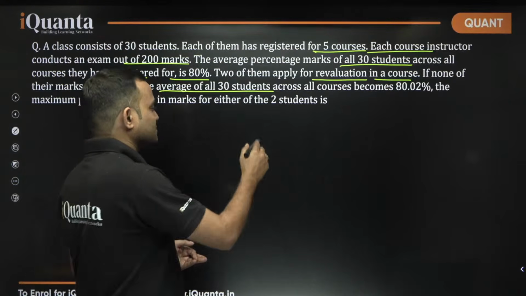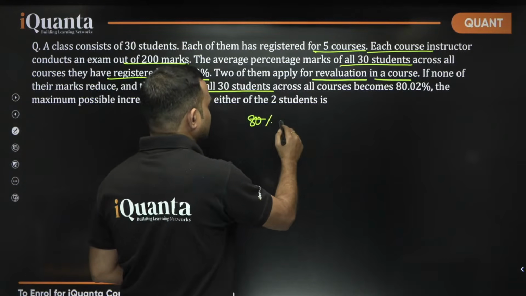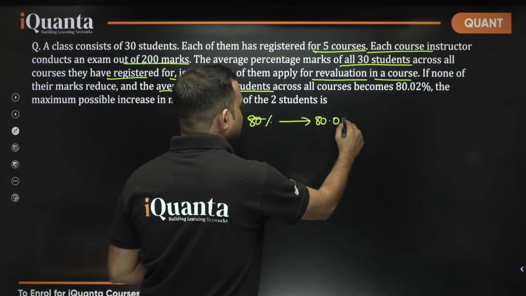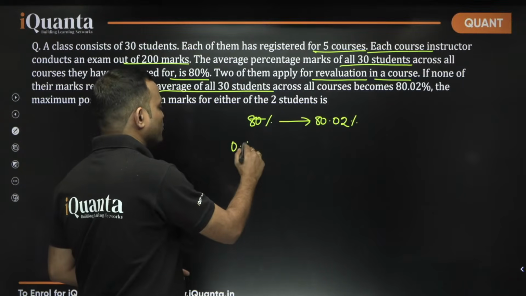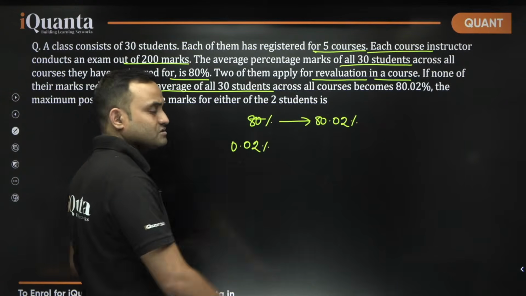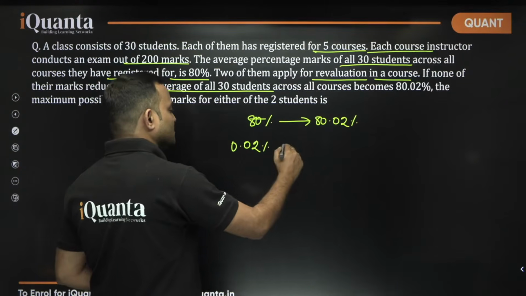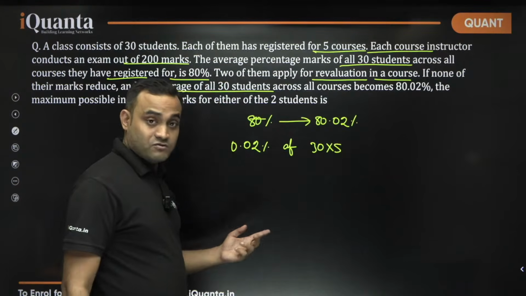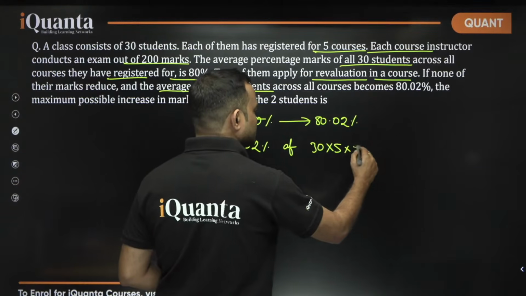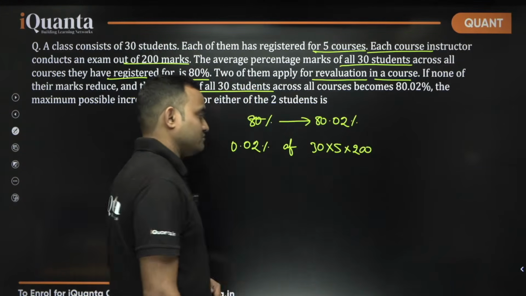What's the increase? From 80% it's 80.02%. What's the deviation? 0.02%. 0.02% of what? 30 students, each student 5 courses, and each course maximum marks is 200.